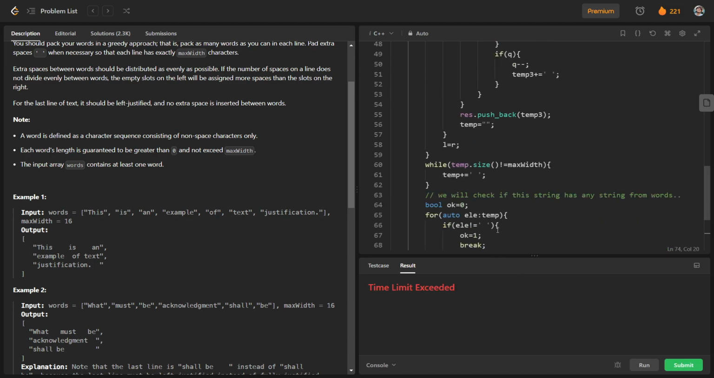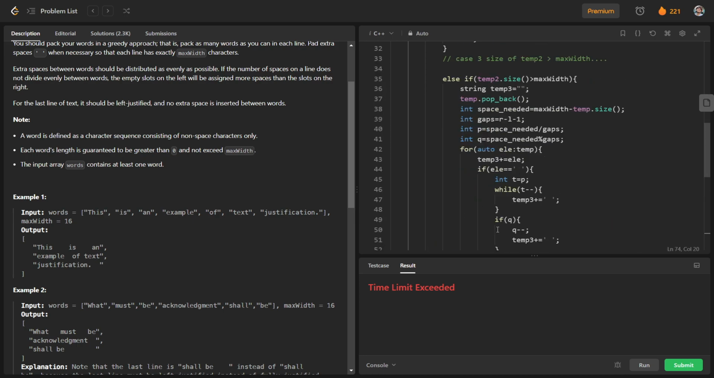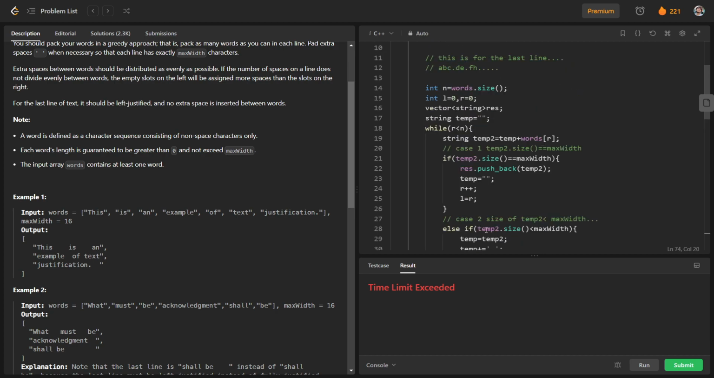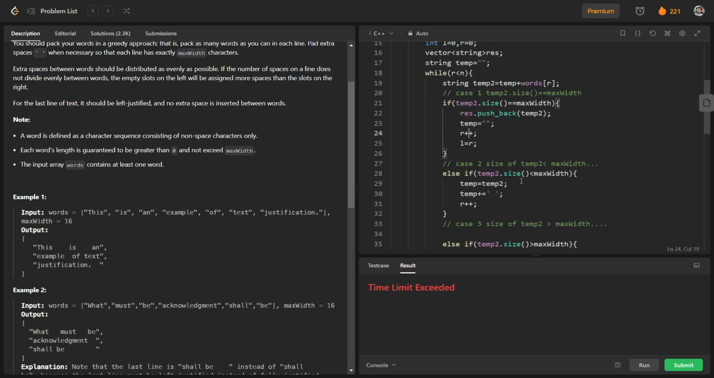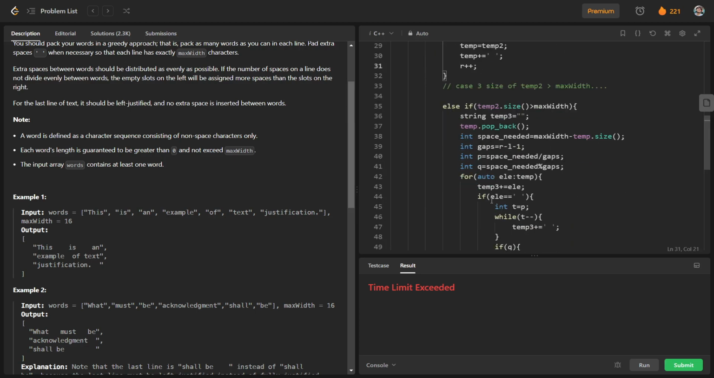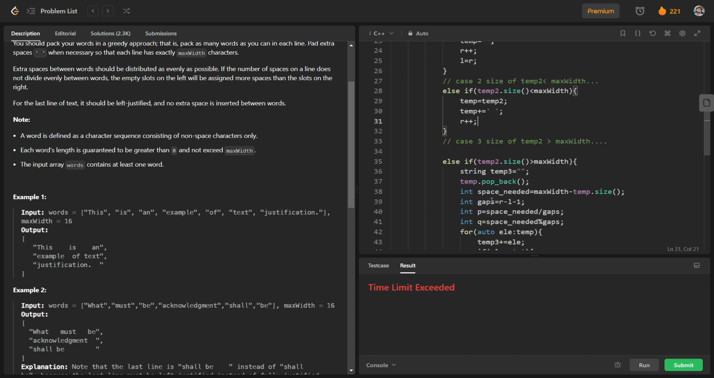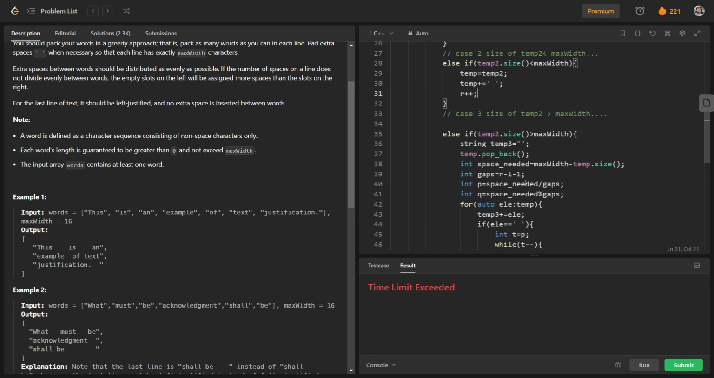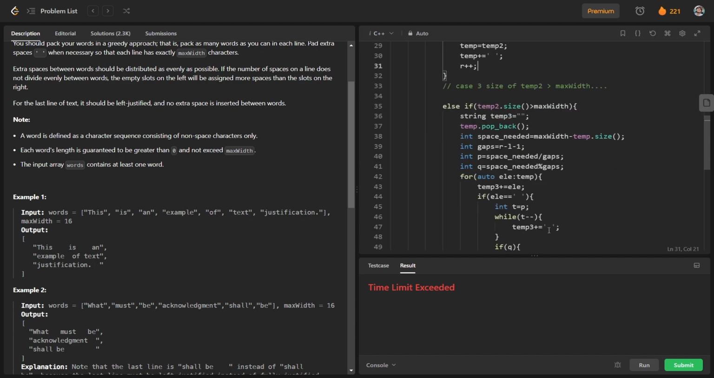Okay, there is some sort of time limit exceeded here, so we will see where we are making the error. So this part is correct, r plus plus and l, and else we are doing this thing, r plus plus, and again. So let us try to get the error.